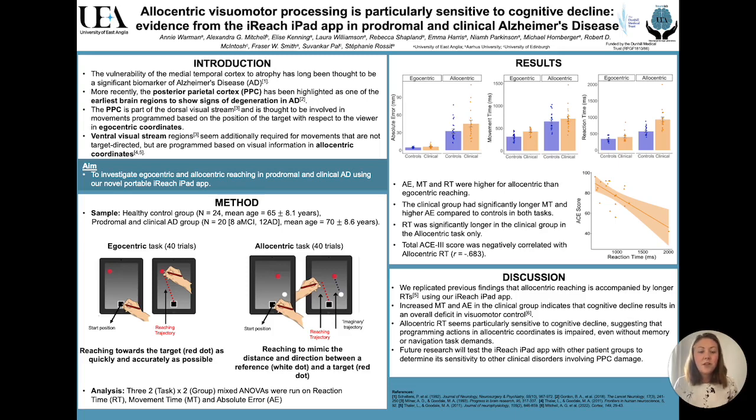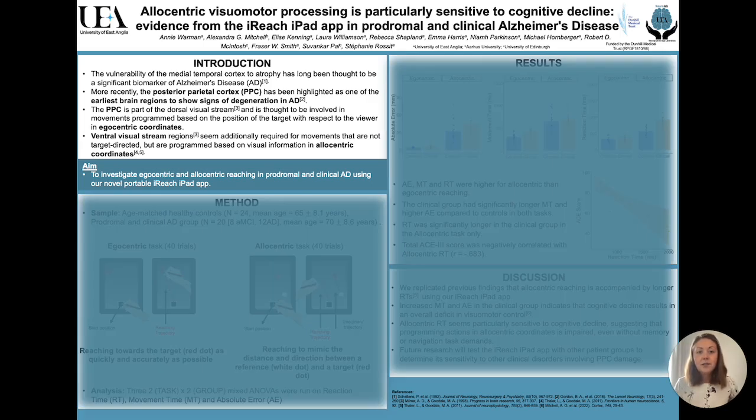Welcome to my poster on our recent research investigating ego and allocentric visuomotor processing in prodromal and clinical Alzheimer's disease using our novel iPad task called iReach. It's well established that atrophy in the medial temporal cortex is a significant biomarker of AD. However, more recent research suggests that the posterior parietal cortex is particularly vulnerable to early stage AD-related pathology.